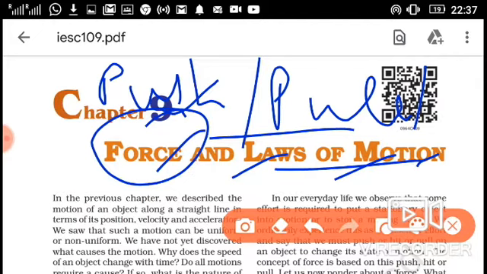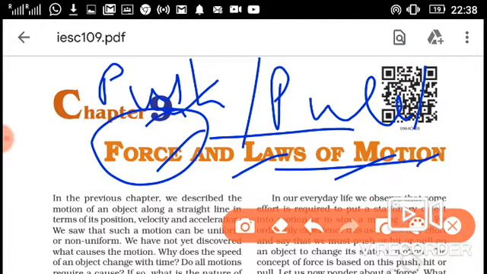And for laws of motion, there are three laws of motion: the first law of motion, the second law of motion, and the third law of motion. According to the first law, unless we apply force on an object, we cannot change the position of the object. For example, if the chair is at rest, we have to apply force to bring it into motion. Unless we apply force, we cannot change the position of the chair, we cannot change the position of any moving object, or change the direction of the object. So this is the first law.